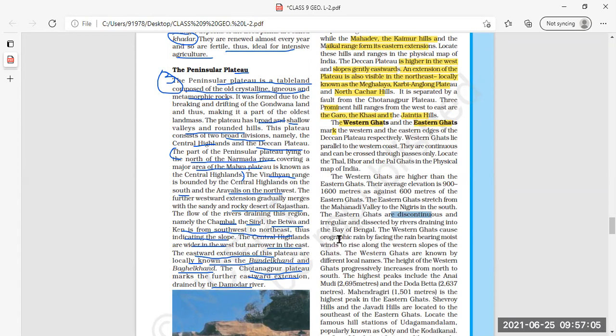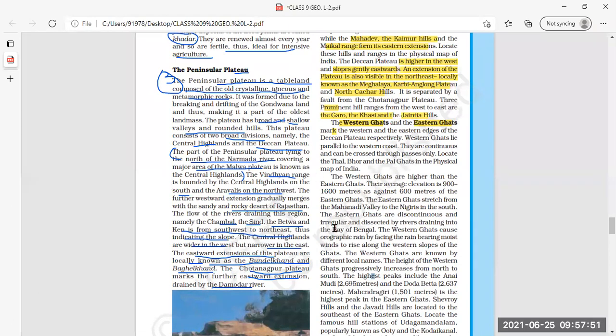Next, the Western Ghats cause orographic rain. Another feature of Western Ghats is that it causes orographic rain. Now, what is orographic rain? You have read about the different types of rainfall, and orographic rainfall was also there. Orographic rainfall is produced from the lifting of moist air over mountains. Mountain से moist air lift हो जाती है because the hurdle is there. That is, the mountain barrier is there. इसलिए जो moist air है वो lift हो जाती है.